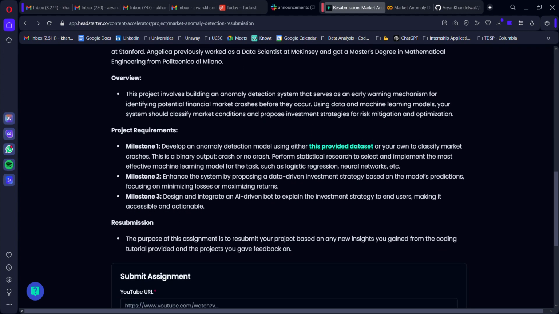Through this project, we were tasked with having three milestones completed. First one, of course, developing the anomaly detection model. Second one, perhaps an investment strategy, which is data driven, and third one, building an AI driven bot, right? Due to the lack of time that I had this week, I was unable to complete all the milestones. However, I have completed milestone one and partially milestone two as well, and I'll be showcasing that right now via this code.